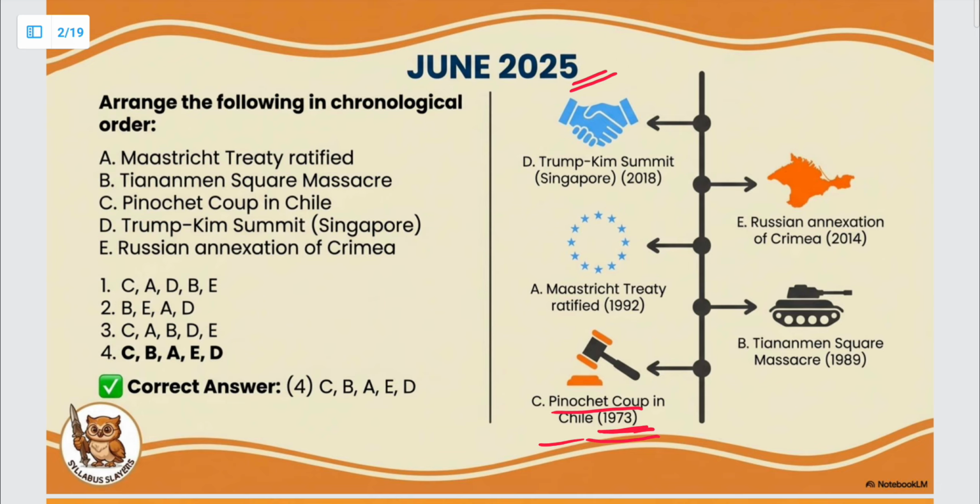After that, the Tiananmen Square massacre in 1989. This is very famous. After that, the Maastricht Treaty in 1992, which led to the formation of the European Union. Next is the Russian annexation of Crimea in 2014. And the last one is the Trump-Kim summit which took place in 2018. Alright, so according to this the correct answer will be the fourth option.